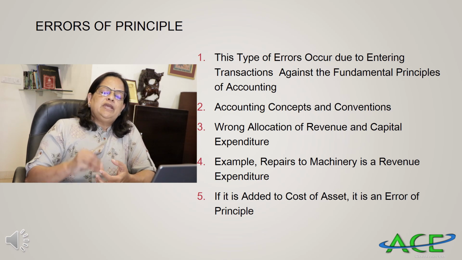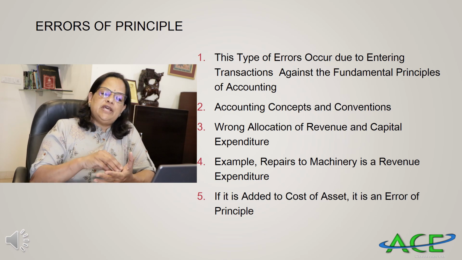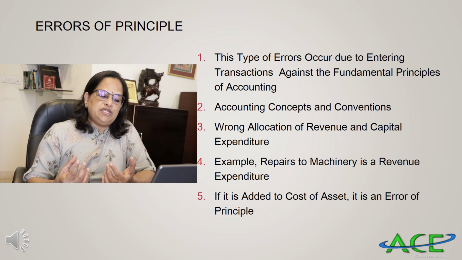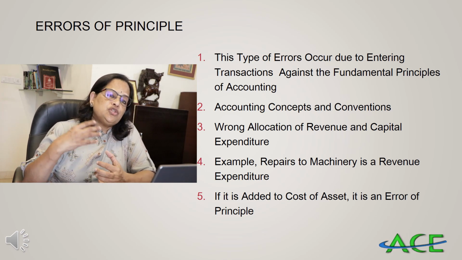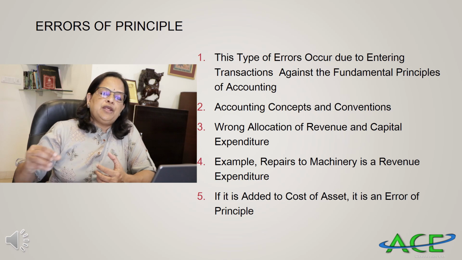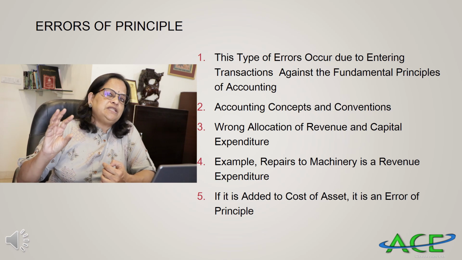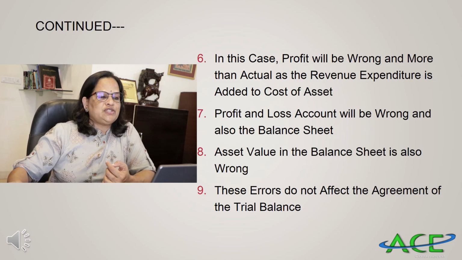If a wrong allocation of revenue is made to a capital account, it's an error of principle. Say for example, repairs to machinery is a revenue expenditure. But if you are adding that repairs expenditure of 10,000 to the cost of machinery, it's an error of principle. The cost of the machinery is a capital item. The repairs is a revenue item. It has to be debited to the profit and loss account.